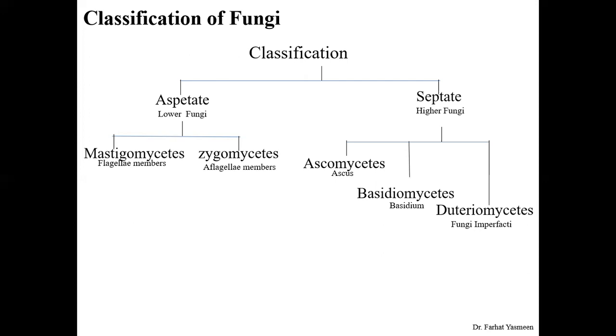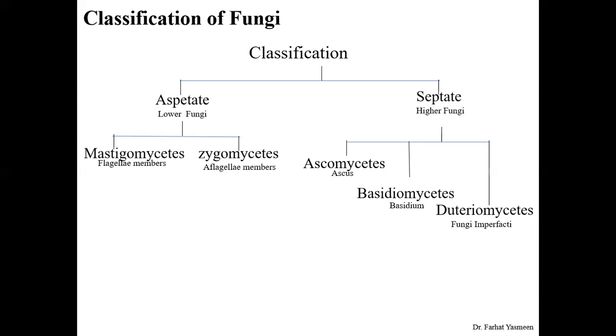Second is the septate fungi or higher fungi, and these we could classify into three main classes. First is Ascomycetes, second is Basidiomycetes, and third is Deuteromycetes. This classification is on the basis of their mode of sexual reproduction. The ascus is formed during sexual reproduction in Ascomycetes, while in Basidiomycetes, the basidium is formed.